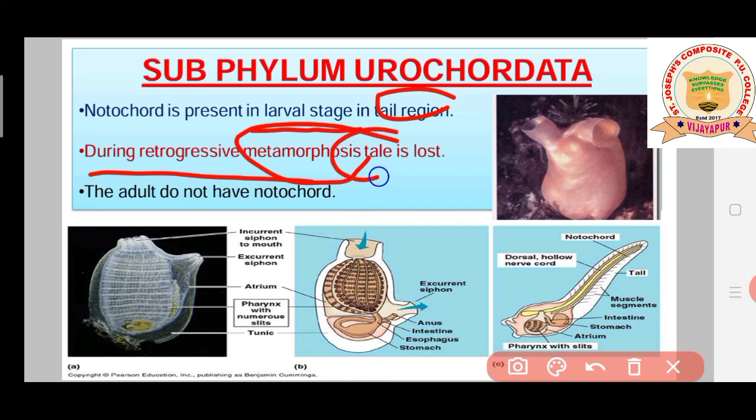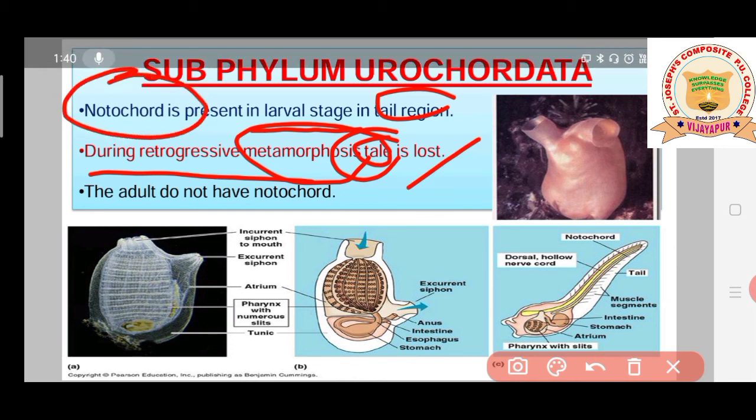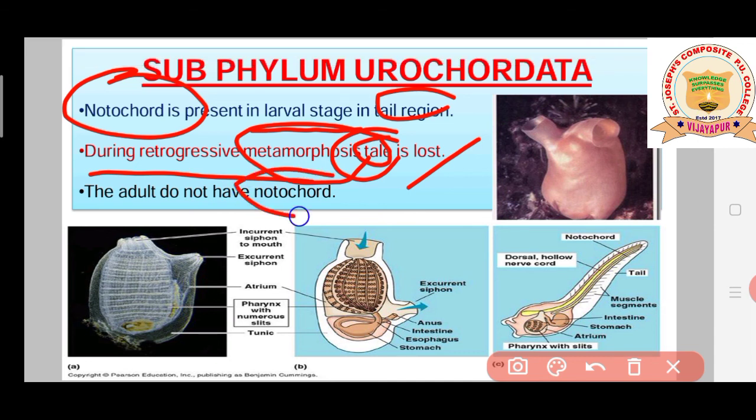It is actually tail, students, where just a slight mistake has taken place here. So the tail is going to be lost. These urochordata during their metamorphosis will lose the tail. In the tail itself the notochord is there. If they lose their tail, they will also lose their notochord.